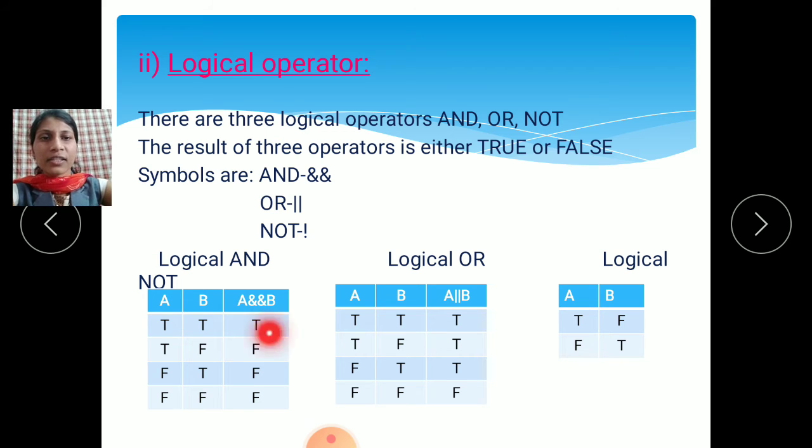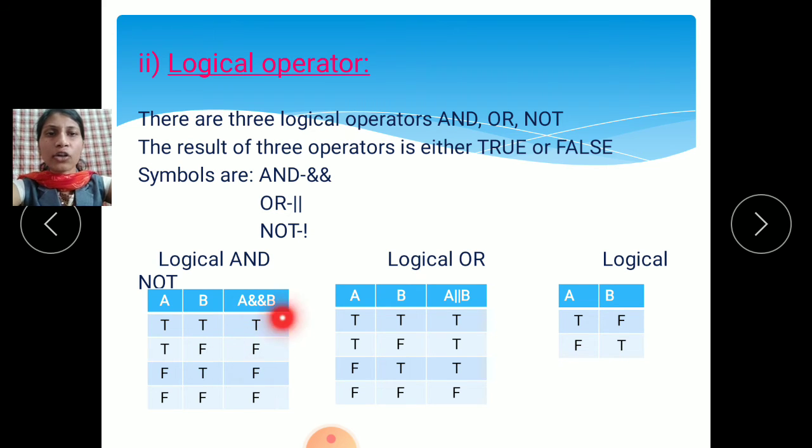Logical and, this is the table for logical and. What is the condition for logical and? If both conditions, condition A and condition B, are true, then it is true; otherwise it is false. This is logical and.